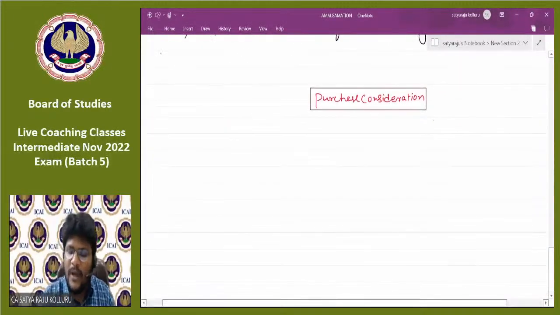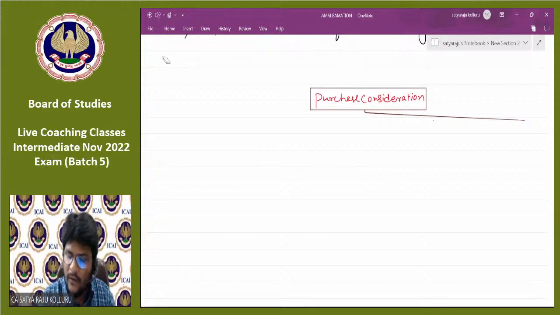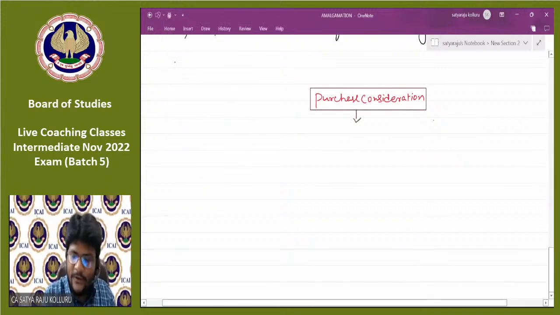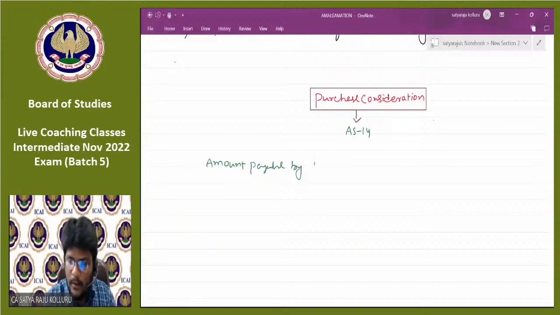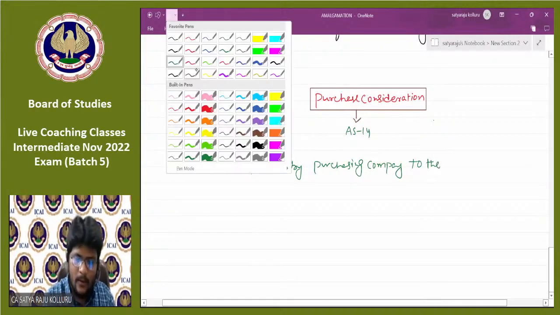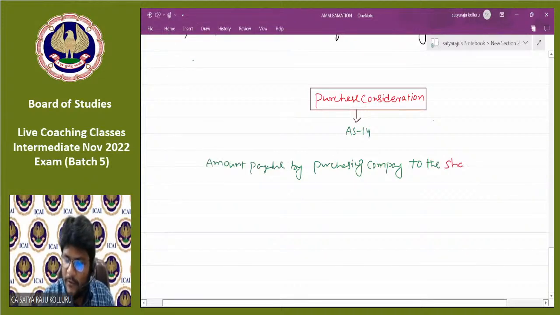Sir, then what is the meaning of purchase consideration as per Accounting Standard 14? Concentrate, guys, all of you. As per Accounting Standard 14, purchase consideration is nothing but the amount payable by the purchasing company to the shareholders of the selling company.